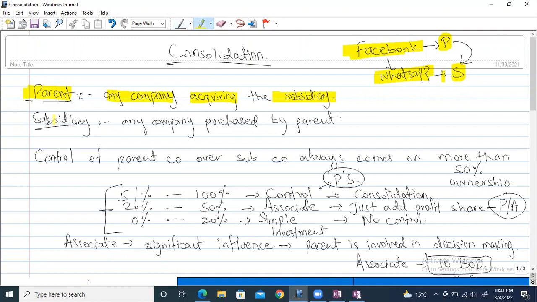Okay, now who is the subsidiary company? Any company purchased by the parent. So very simple definition, right? So subsidiary company is the one who is being purchased, and it is being purchased by which company? Parent company. And parent company is just like parents in real life. So over here as well, the parent company is acquiring the other company.